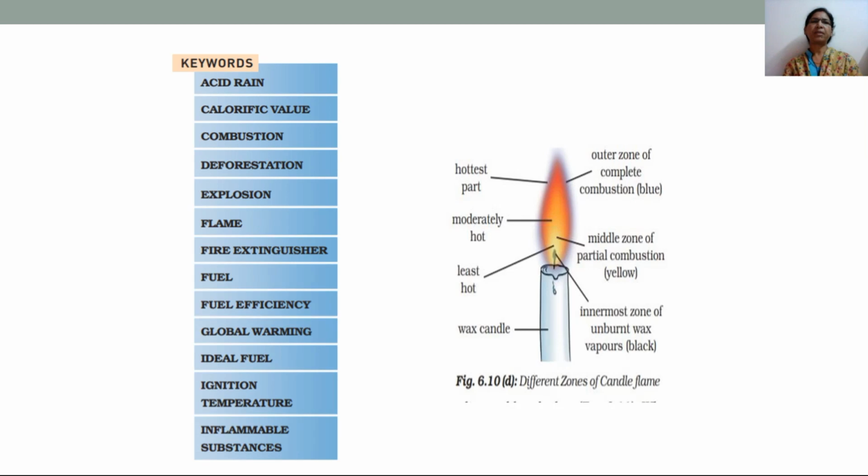In this topic, we are going to learn the keywords such as acid rain, calorific value, combustion, deforestation, explosion, flame, fire extinguisher, fuel, fuel efficiency, global warming, ideal fuel, ignition temperature, inflammable substances, etc. And on the side you can see the different zones of a candle flame, about which we are going to learn later.